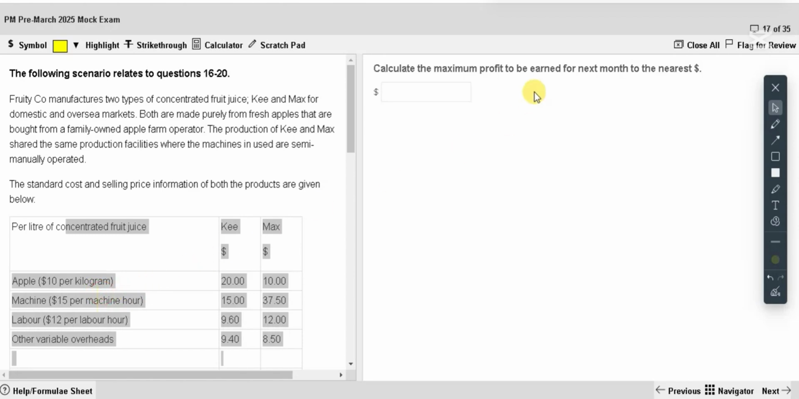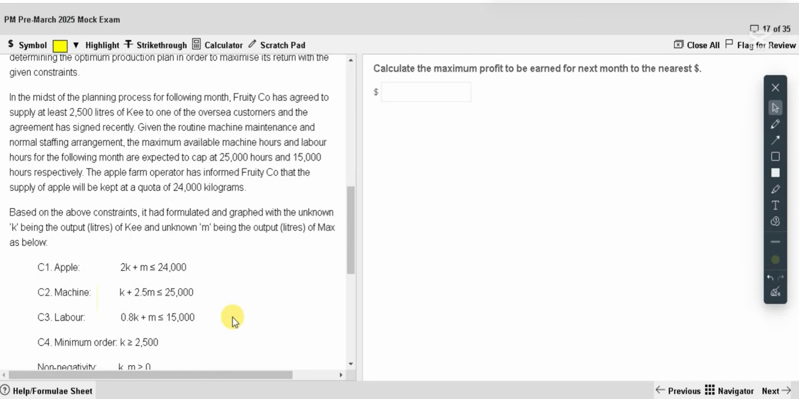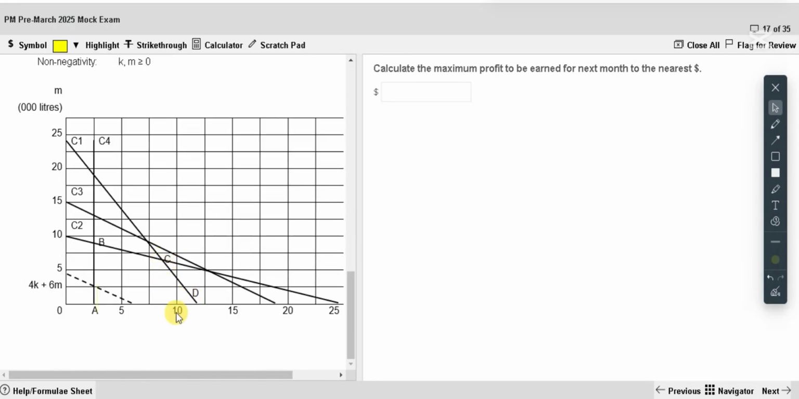Okay. Now what do they ask? Calculate the maximum profit earned for next month. So if you want to find the maximum profit, I need to find the coordinates of C. If it has fallen on a point where two lines are intersecting, I can just read it from the graph. But here it is in the middle of a cell. So I can't just read it from the graph. Then we will solve the equations. C1 goes through that point, and the other equation is C2. Those are the two lines that intersect at point C. C3 doesn't go through that. So take the C1, C2 equations and we have to solve it manually.